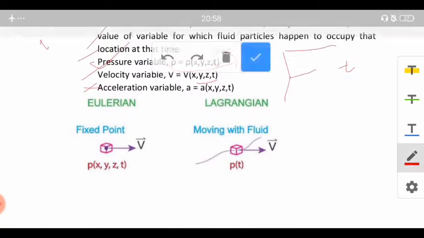So this is the diagram. In the Lagrangian method, we have a moving fluid and we select a particle, whereas in the Eulerian method we have a fixed point and we define the particular property as a function of space and time.